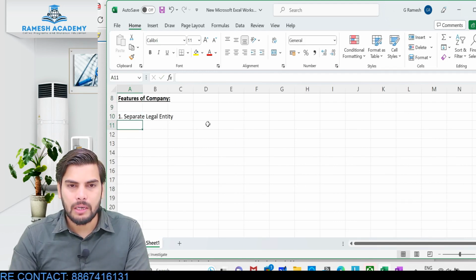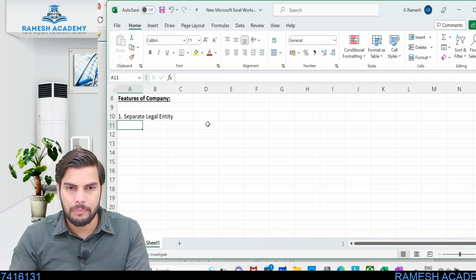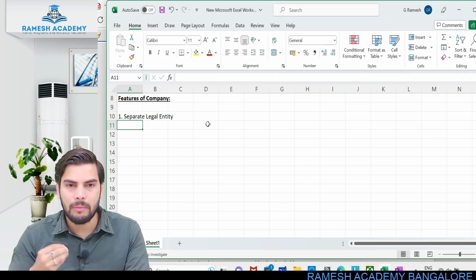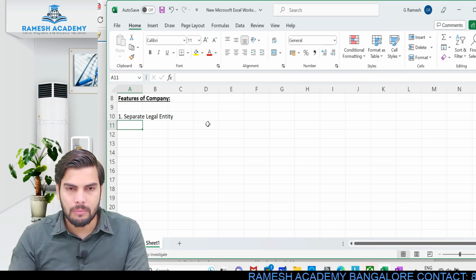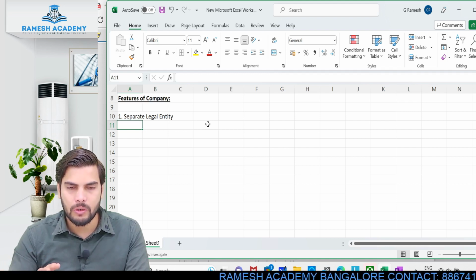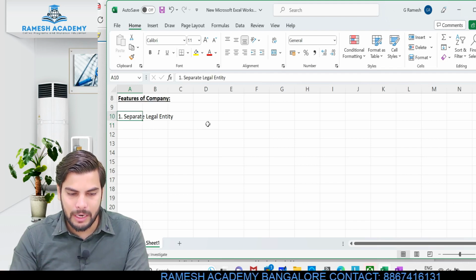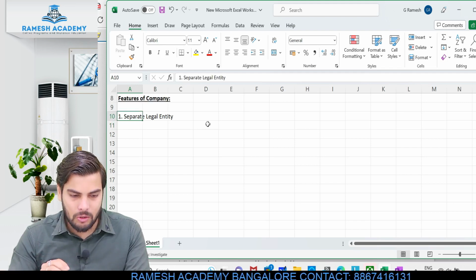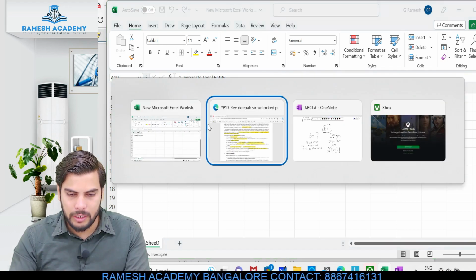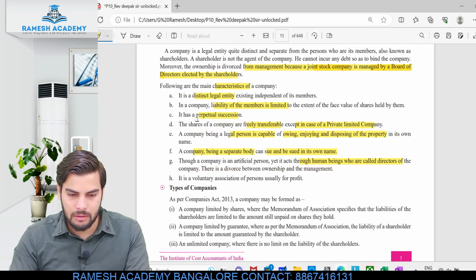What is separate legal entity? So once this particular company is incorporated, it will be having its own identity in the eyes of law. If at all the company wants to purchase any asset, it is possible. The company can purchase any asset in its own name. It can open a bank account also. If at all the company wants to put a case on somebody or if somebody else wants to put a case on this company, everything is possible. Why? Because it is having separate legal entity. So once it is incorporated, it will be having its own identity in the eyes of law. This is the first feature.